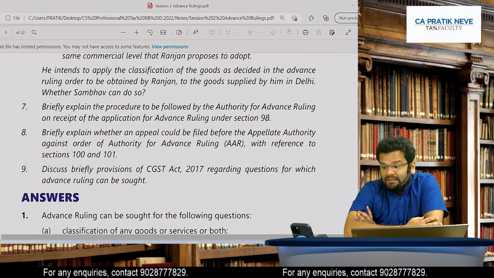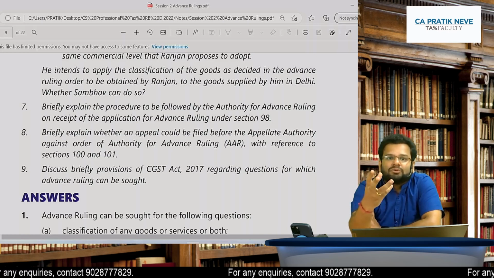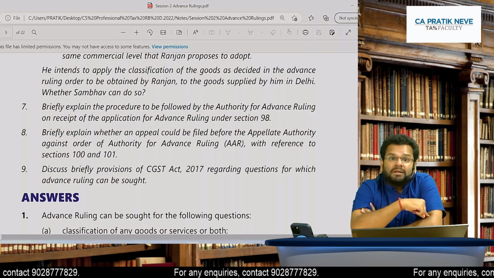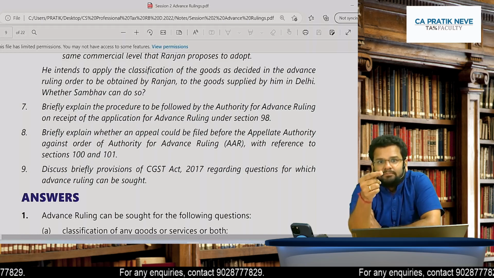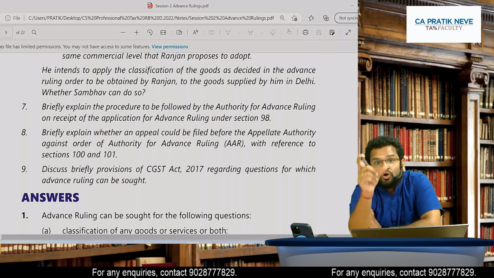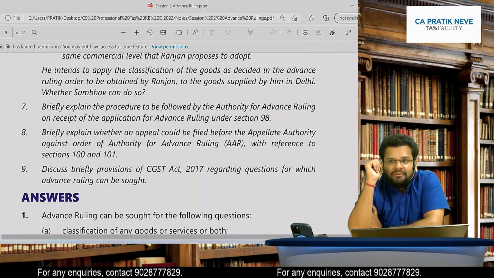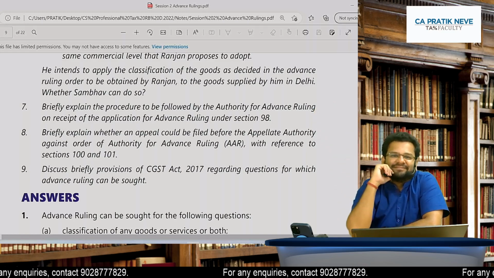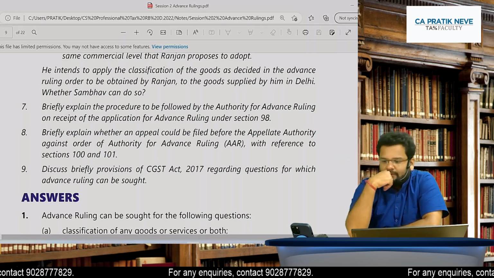Yes, reference can be taken, a guidance can be taken from Sambhav's advance ruling, but it will not be binding. Not be binding means if officer, proper officer comes up with a show cause notice in case of Ranjan, then Ranjan cannot show Sambhav's advance ruling. That's the point which I want to make out. Yes, very good.